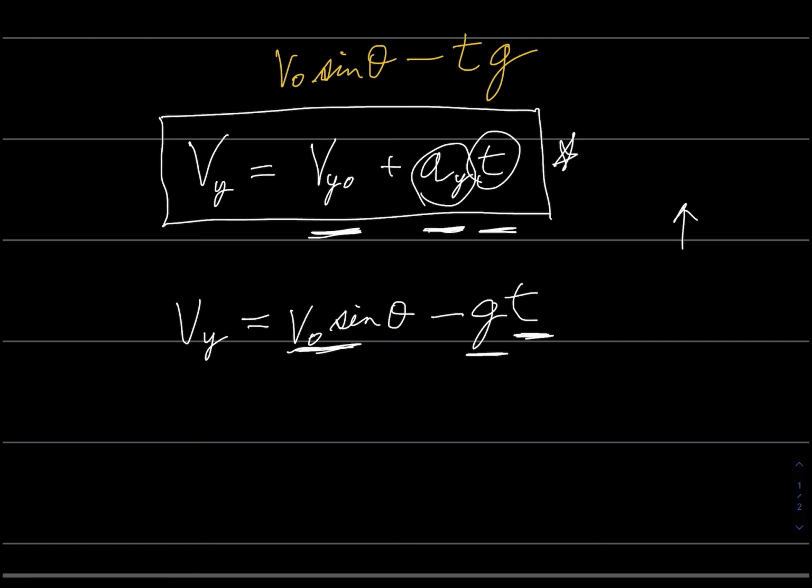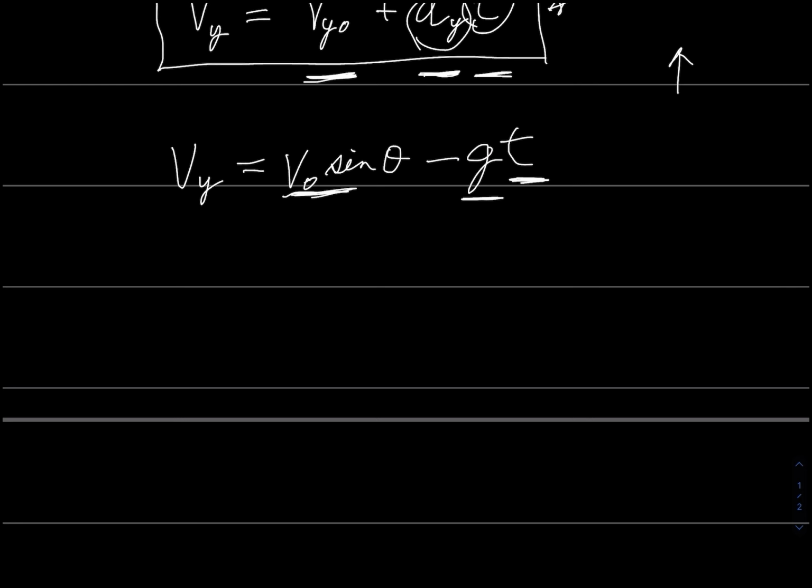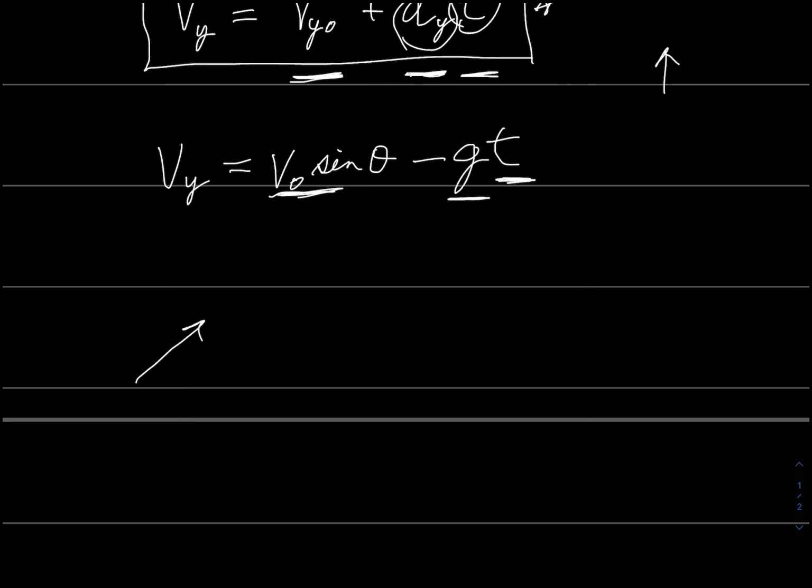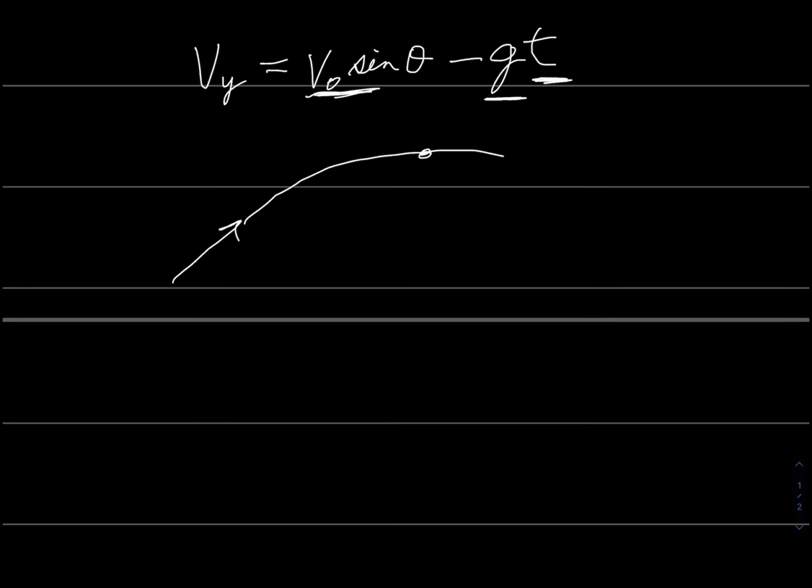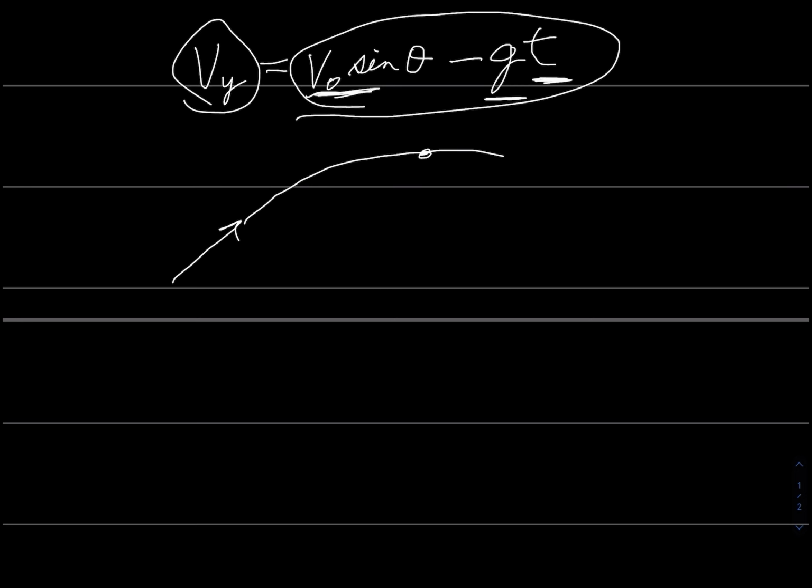So let's figure out how long it takes for you to get from your launch point to the spot where your velocity is 0. Okay, that's when this is 0. When your vertical velocity is 0, the right side of that equation will hold. Okay, so let's say v sub naught sine theta minus gt equals 0.